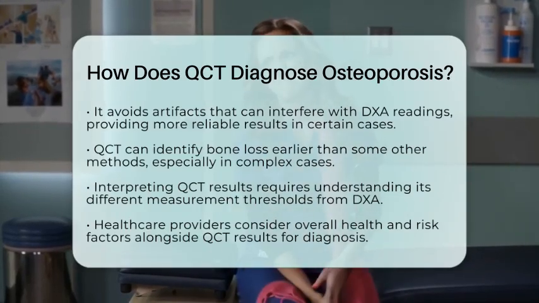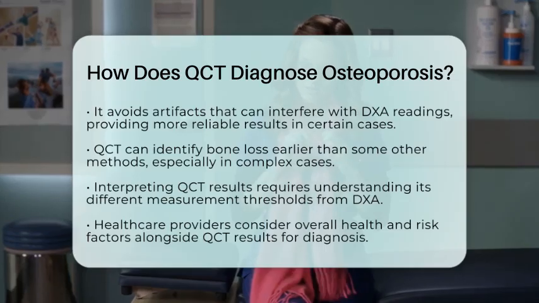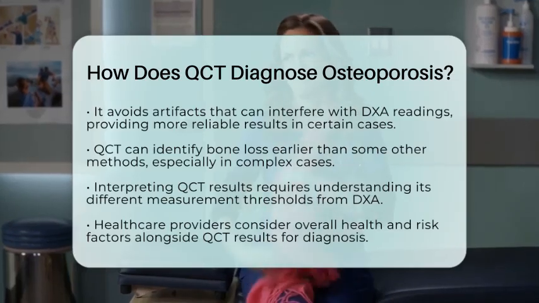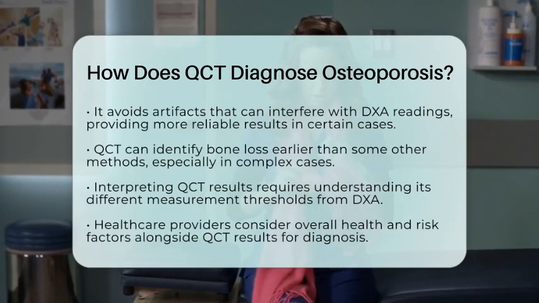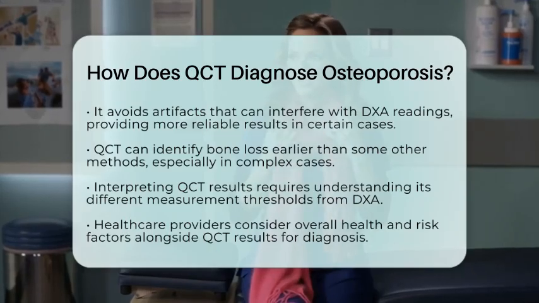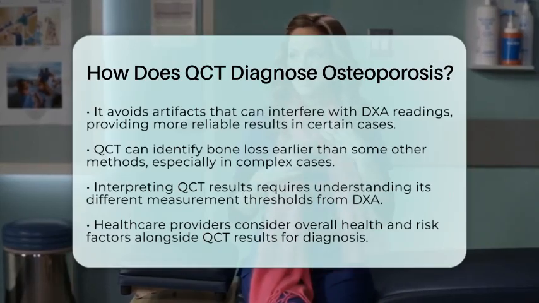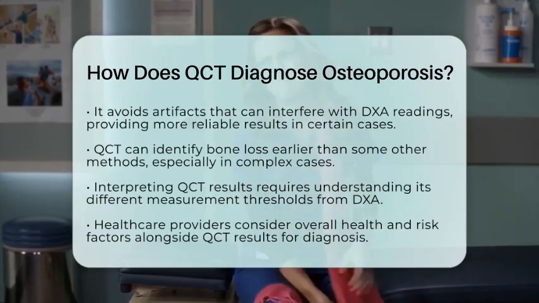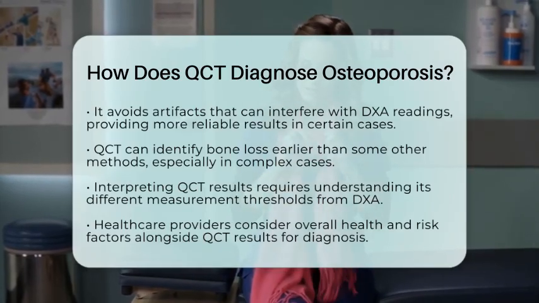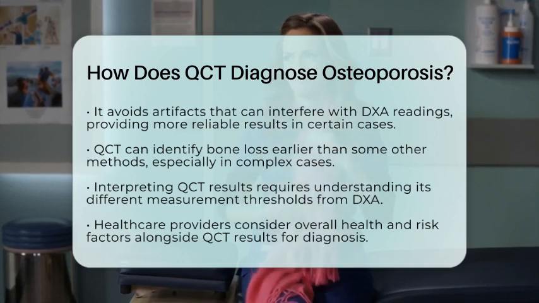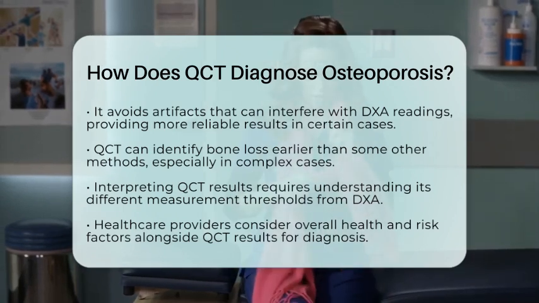However, interpreting QCT results requires understanding that its measurement thresholds differ from DXA, and medical professionals will consider your overall health and risk factors when making a diagnosis. Always consult with a healthcare provider for personalized advice and to determine the most appropriate testing method for your situation.